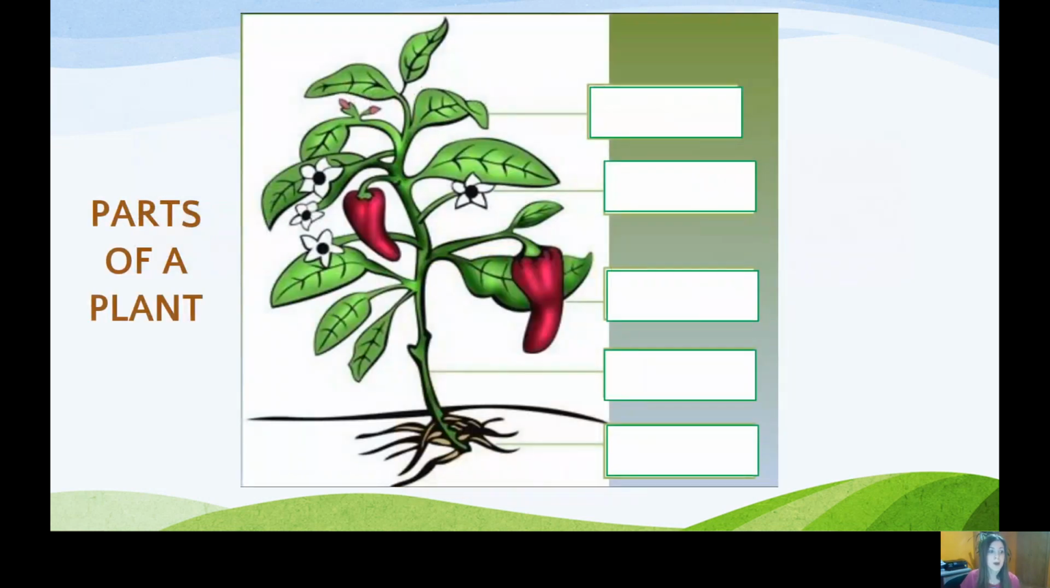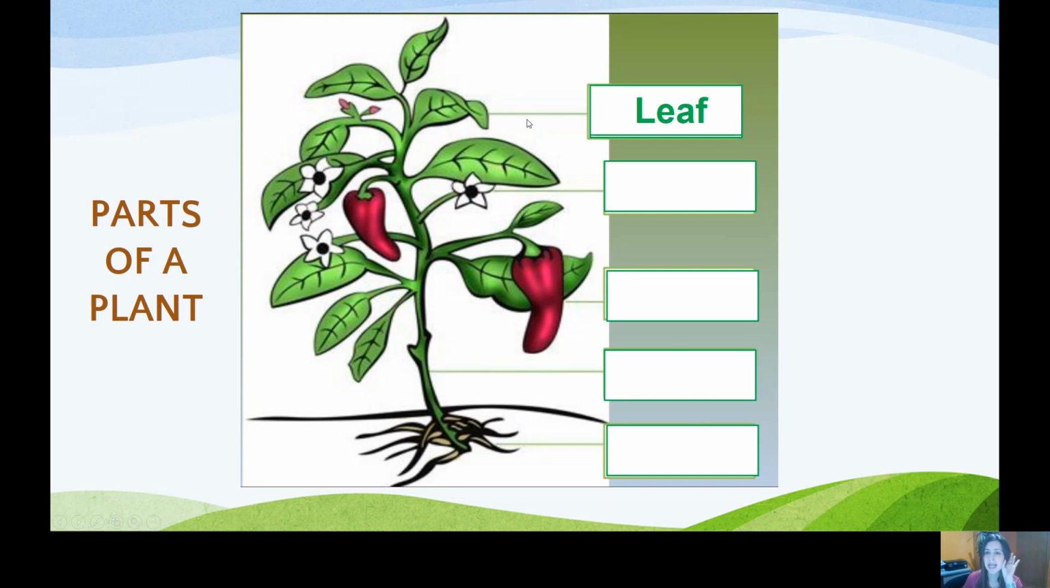We are going to learn the parts of a plant. We already know the parts of the human body. We already know the parts of some animals, mammals, birds, and fish. And now we are going to learn the different parts of a plant. Okay? If you see this little green thing, how do we call it? In Spanish, we call it hoja. In English, we say leaf.